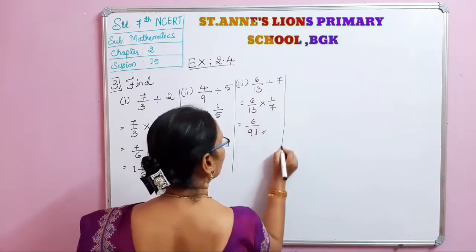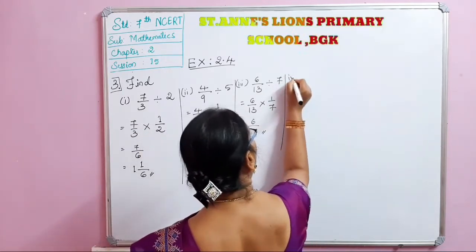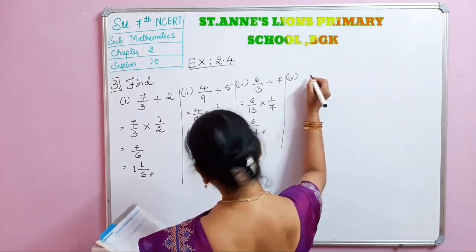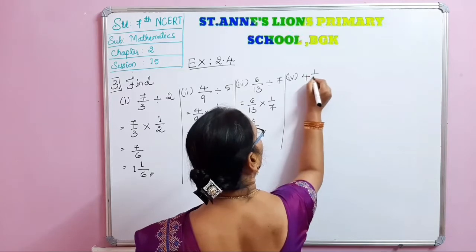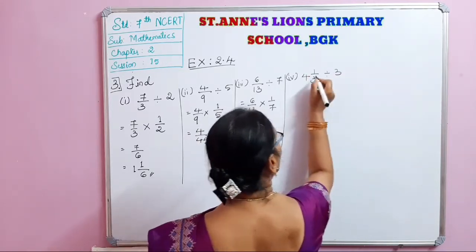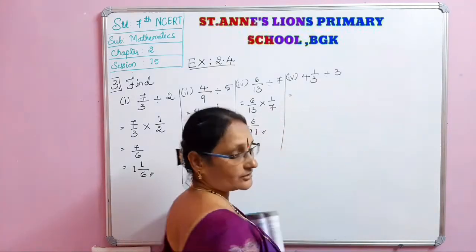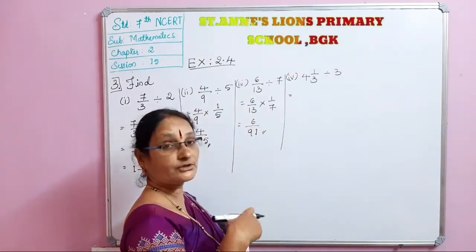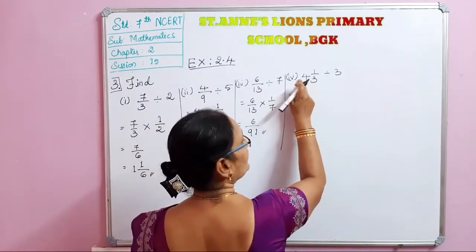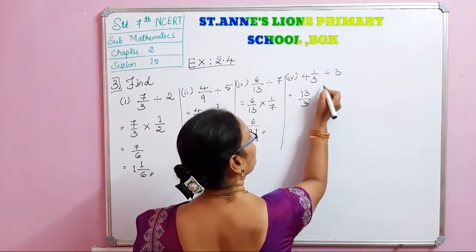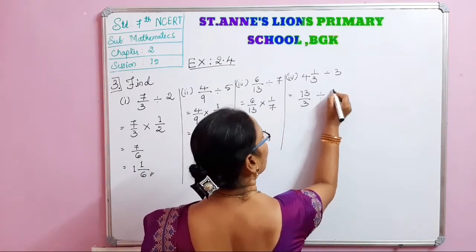Next, the fourth one, that is 4 integer 1 by 3 divided by 3. See here, first we have to convert the mixed fraction into an improper fraction. 3 fours are 12, 12 plus 1, 13 by 3, and this is divided by 3.